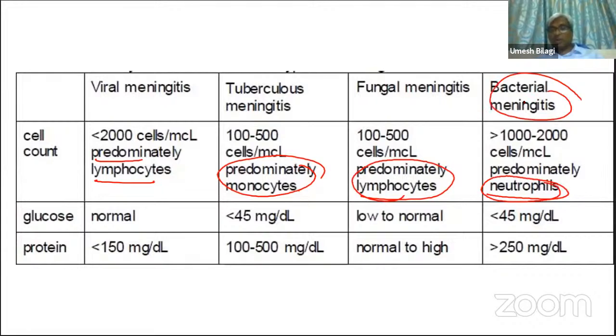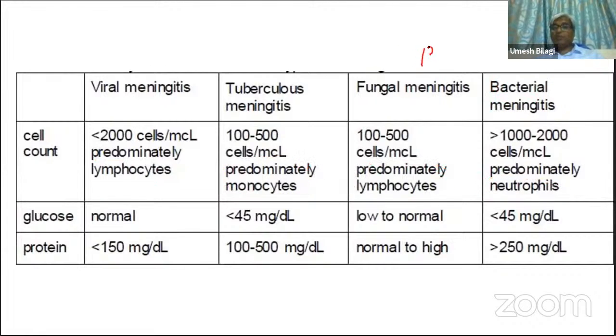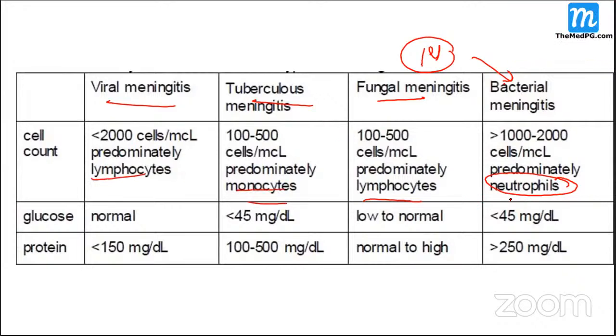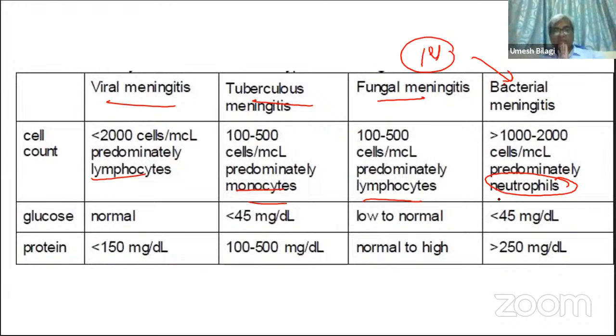So in bacterial meningitis, if you get predominant neutrophils, think of bacteria. Of course, even in these other diseases, in the initial stages, neutrophils can predominate, but within less than a week they get converted into these cells. Initially it can be neutrophils, but more often they jump to these cells.